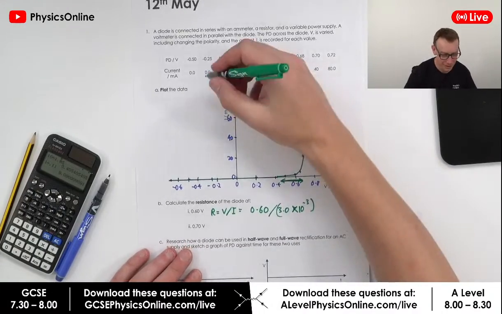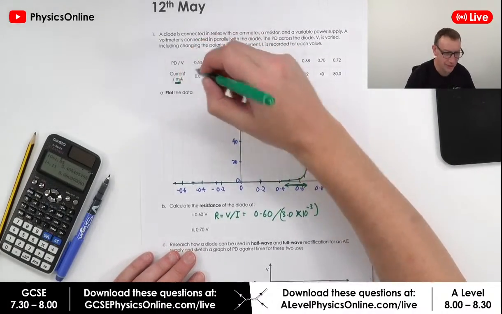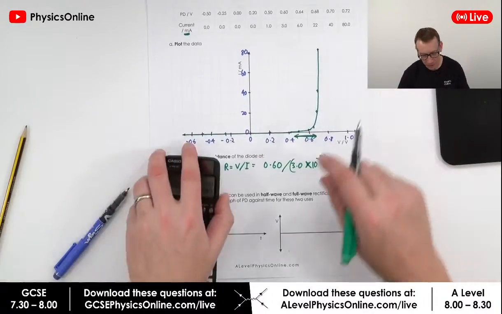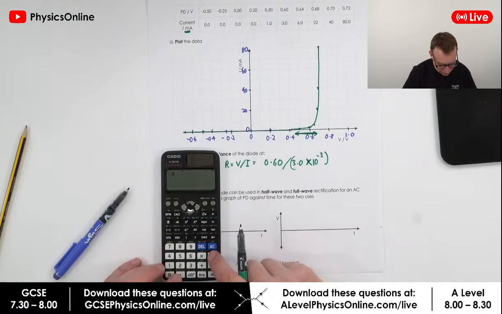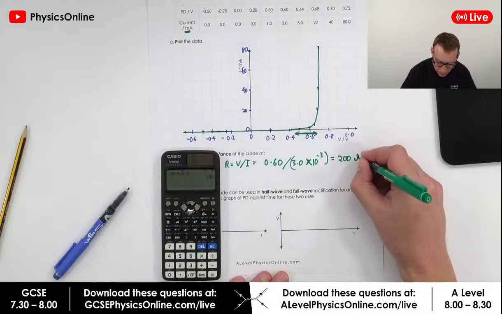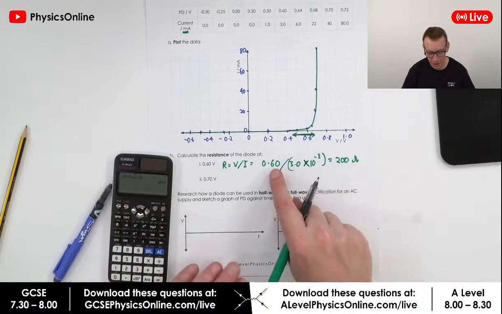Always look, and sometimes it's worth underlining or highlighting if you've got some weird unit. So 0.6 divided by 3 times 10 to the minus 3 is equal to 200. So a pretty high resistance at that value.